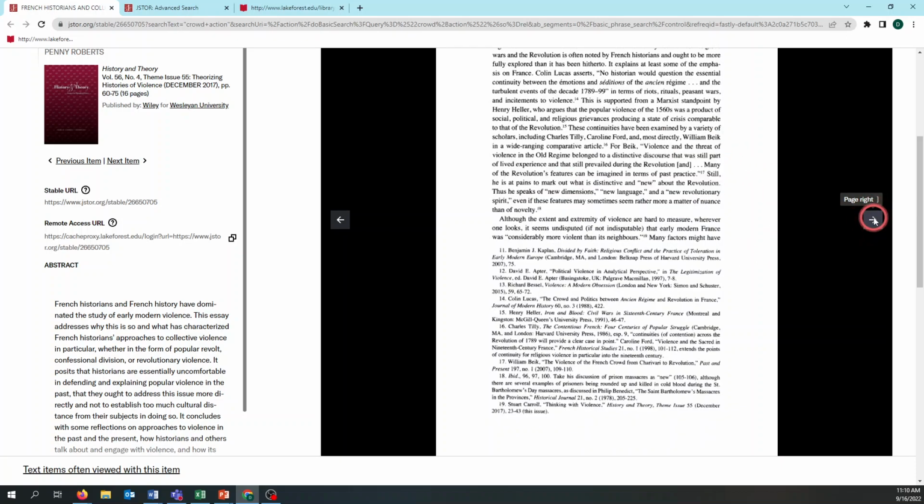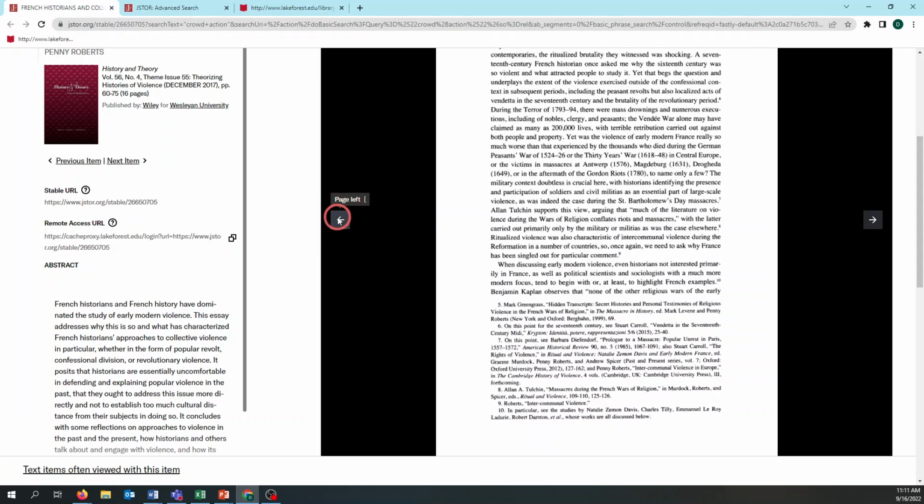If I'm scrolling through, browsing the article, I see on this page they're kind of laying out some of the history of what historians are thinking about crowd violence, and I might be interested in this quote right here by William Bike. And if I want to read more about what Bike's saying about this, we can find out this is in footnote 17, right here, William Bike, The Violence of the French Crowd from Chivalry to Revolution. I could maybe read that. Particularly we're looking at pages 109 and 110 for this quote.